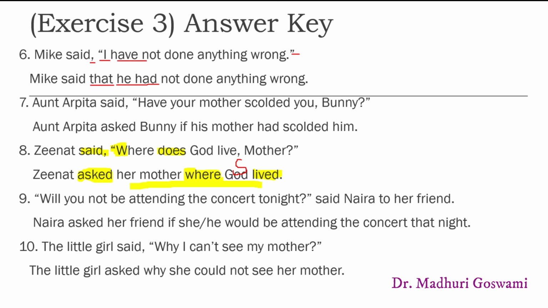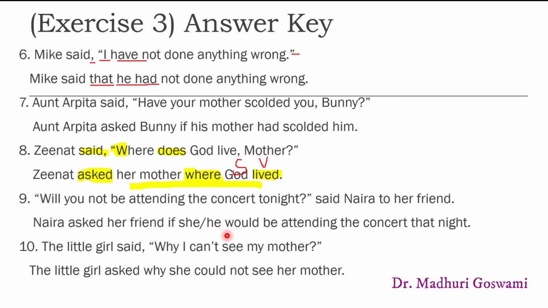Well, let's take up the next two sentences. "Will you not be attending the concert tonight?" said Naira to her friend. The indirect speech of this sentence is: Naira asked her friend if she or he would be attending the concert that night.